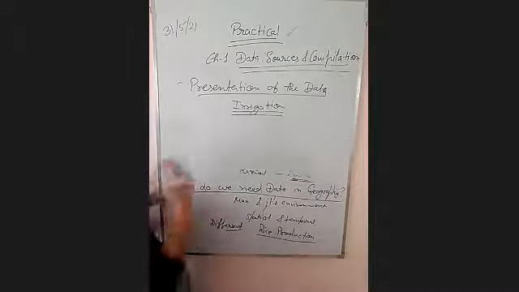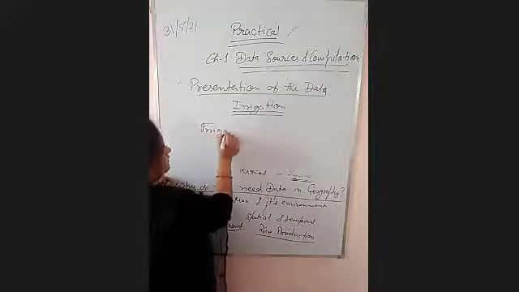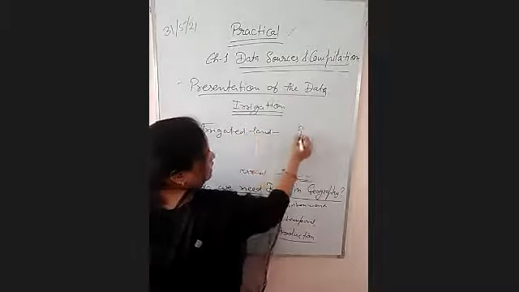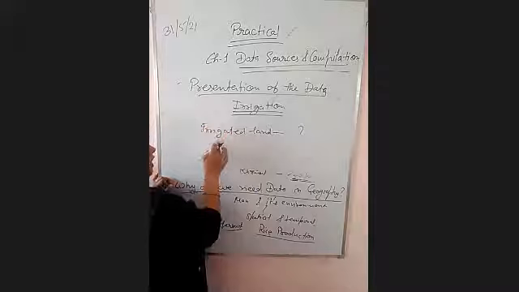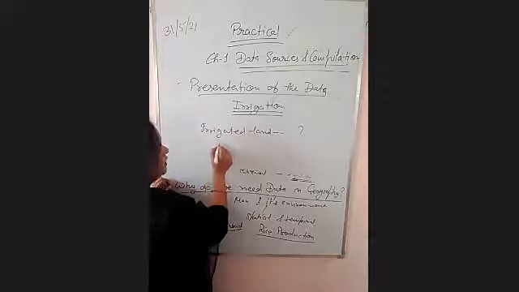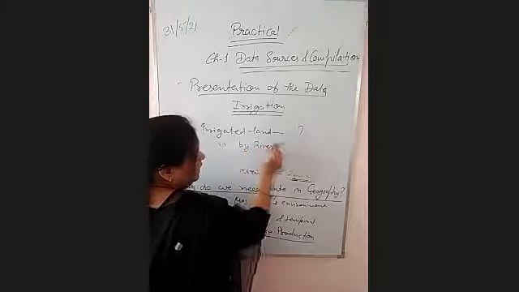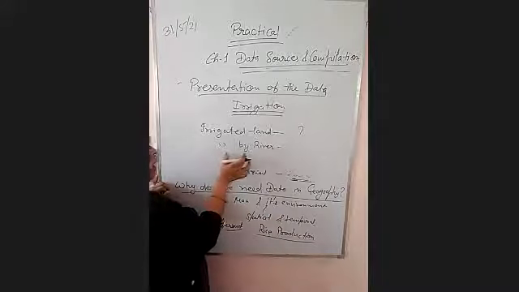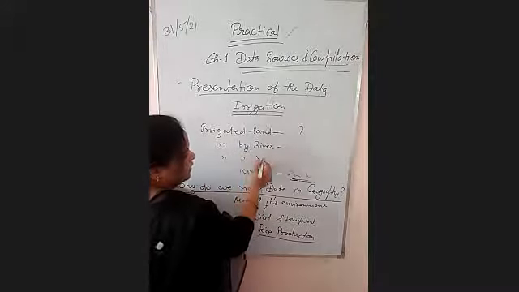First of all, we will measure the total irrigated land. How much is it, right? Then we will make categories of this irrigated land. How much area is irrigated by rivers? How much is irrigated by wells?